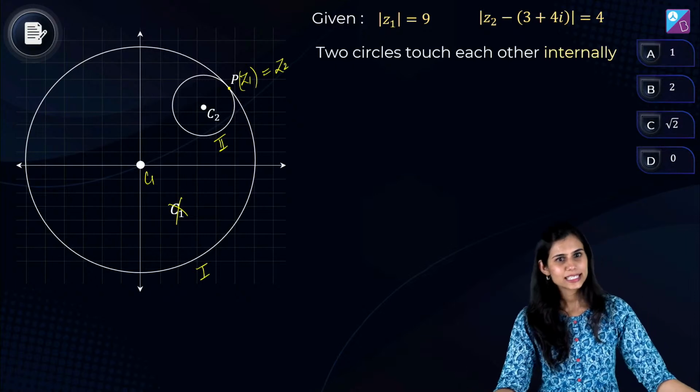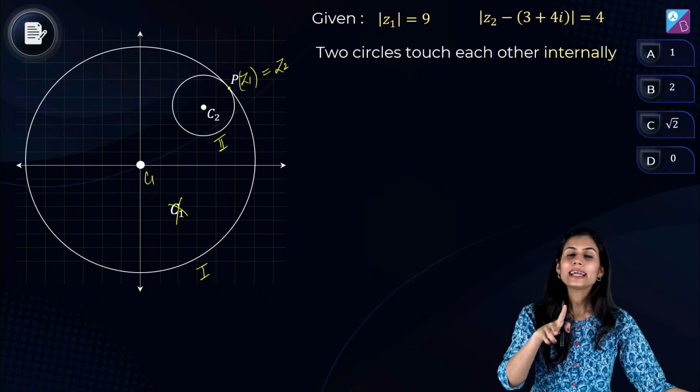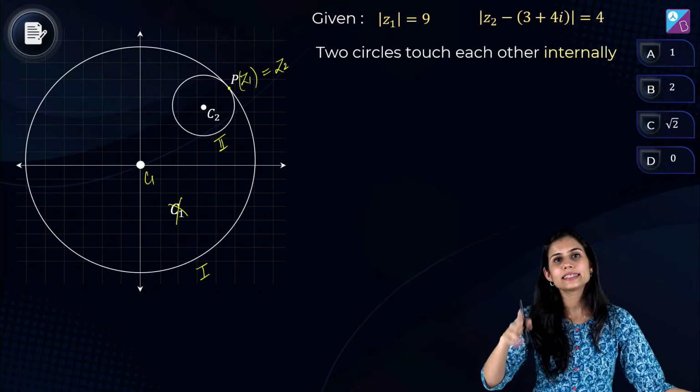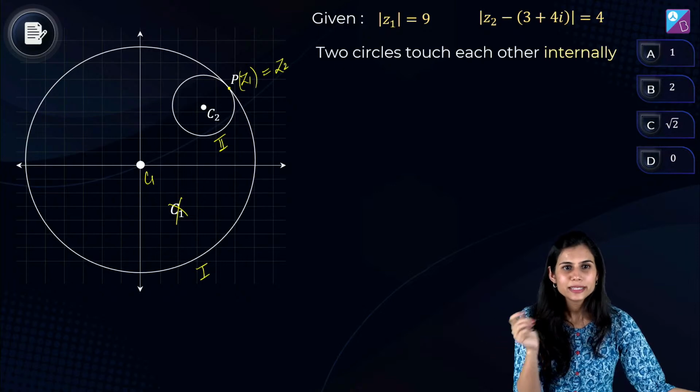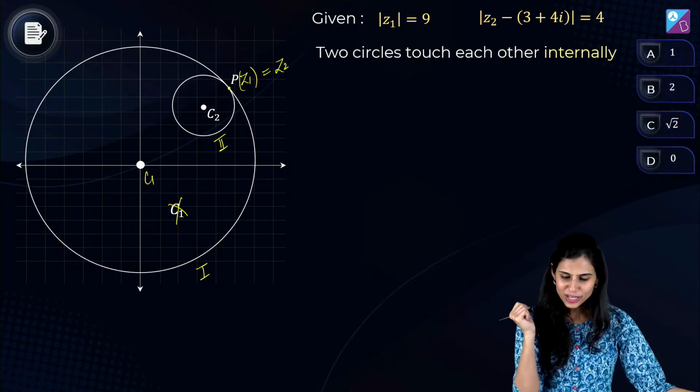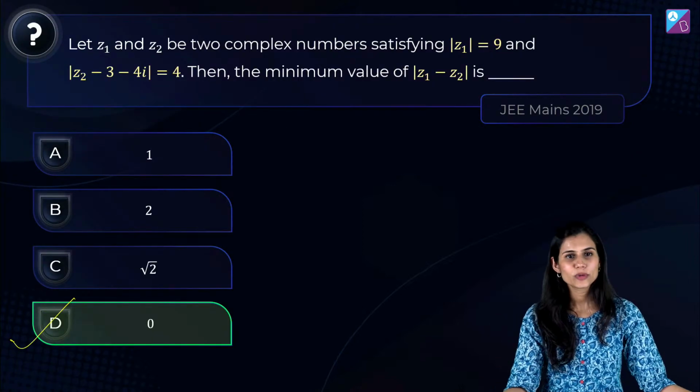ठीक है? अस्कर ने सही आंसर दे दिया है, हिमांशु ने सही आंसर दे दिया है. Correct? So Z1 minus Z2 actually becomes equal to Z1 minus Z1, which is 0. है ना? And mod 0 is 0. So minimum distance between these 2 points is 0. So D is the right answer. Easy peasy lemon squeezy question.